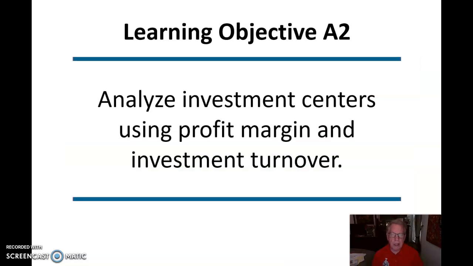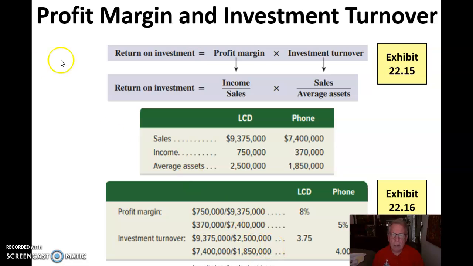Okay, if we look at investment centers using the profit margin and investment turnover, we would need to calculate return on investment. How do we do that? We take our sales, our income, and our average assets. We need all of these. Our profit margin is going to be our income divided by our sales.